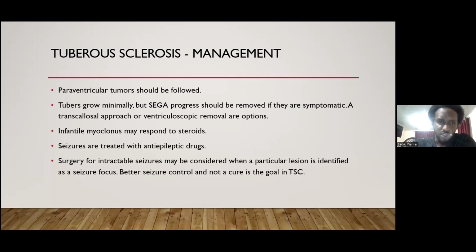Seizures are generally treated with anti-epileptic drugs, and surgery is really for intractable seizures. Surgery for intractable seizures may be considered when a particular lesion is identified as a seizure focus. Now, of note, with tuberous sclerosis, the goal of the treatment is better seizure control and not a cure of the seizure.